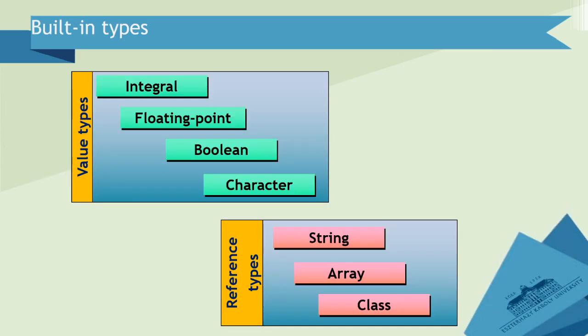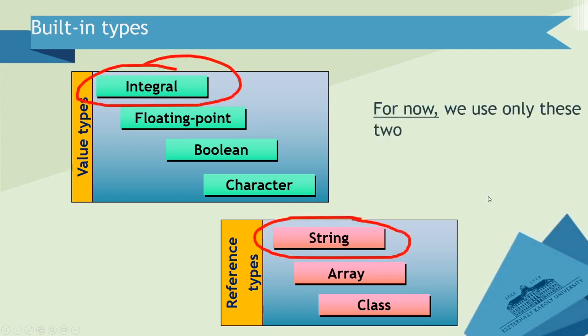Bad news for you or good news for you, I don't know. At this point, maybe it's bad news. There are plenty of types, not only int, but plenty of kinds of types. Now I used an integral type, but there are floating-point types. There is a Boolean type, a character type, a string type, array type, class type, so many types. Next week we are going to go deeper in the world of types. Currently, I think it's quite sufficient to talk about those two types.